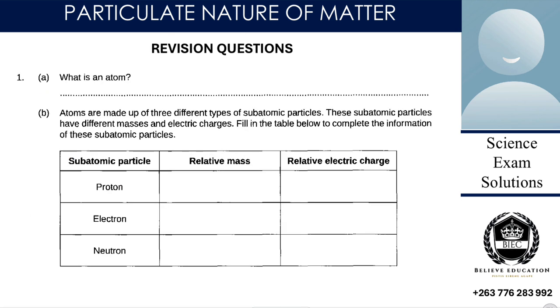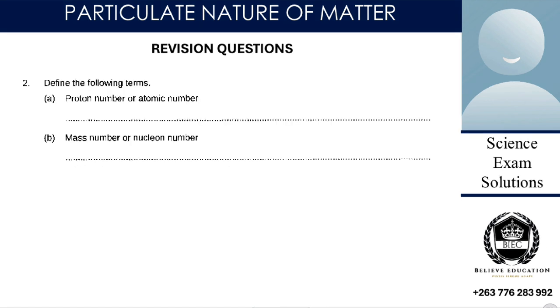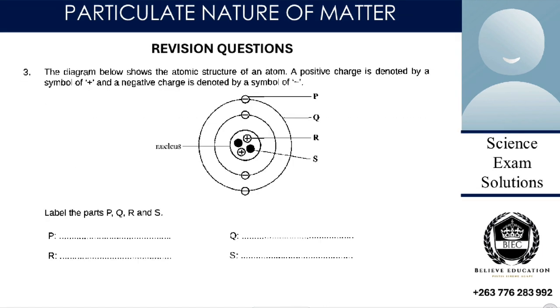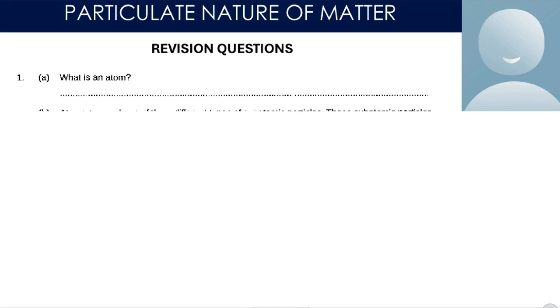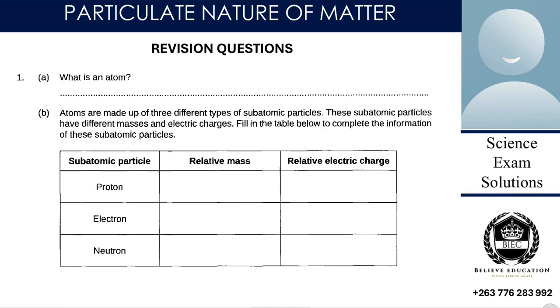So for the revision, you work out on the revision. After the revision, you then have to do the revision and we will do a test. So first of all, what is an atom? Generally, you describe what an atom is. Then atoms are made of this.